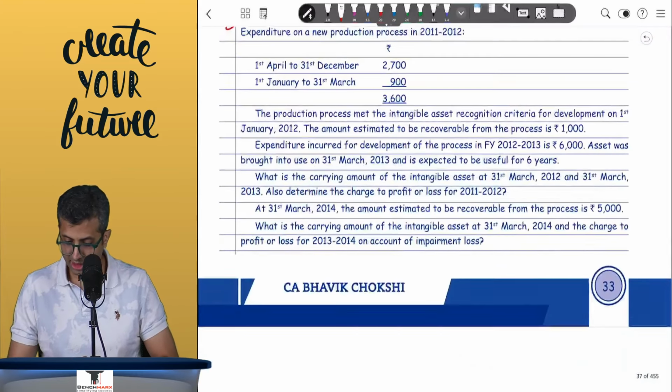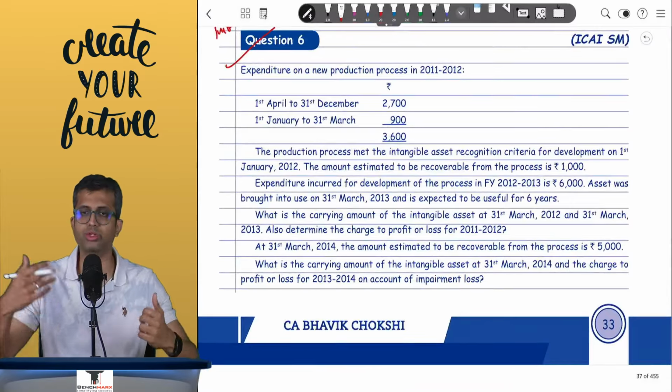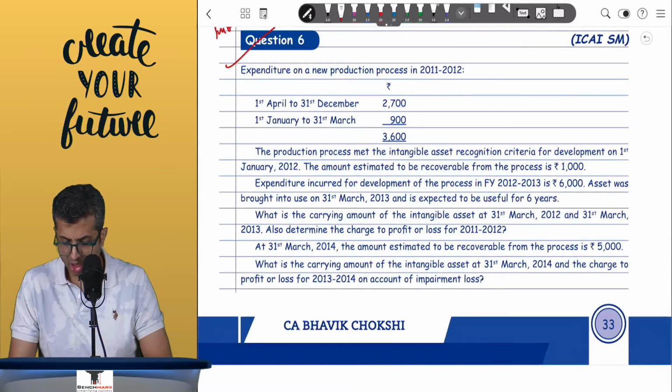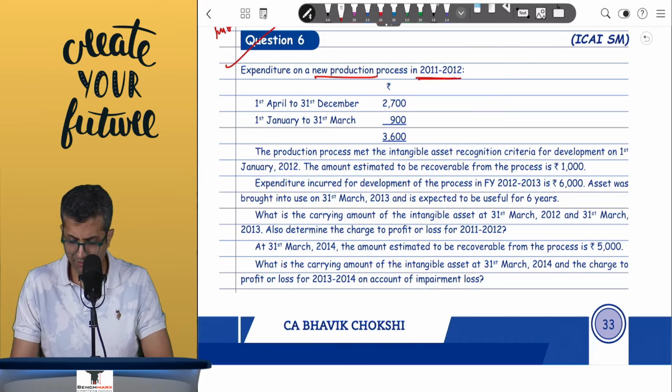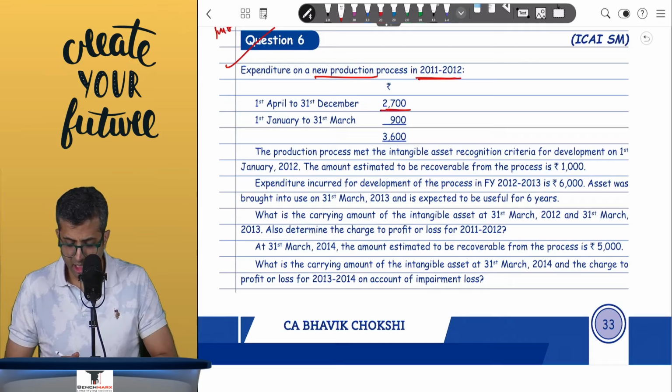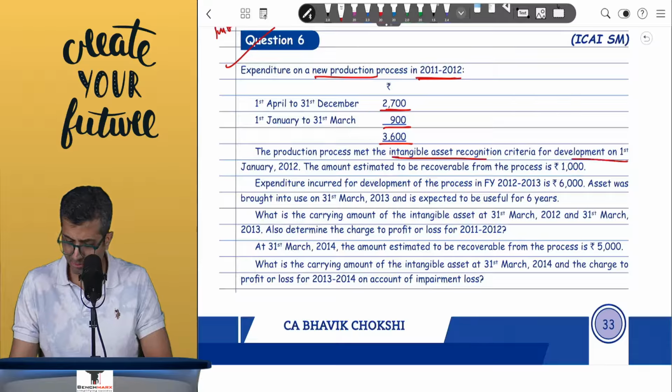Next, you go to question number 6. This is an intangible which is under development. The expenditure for a new production process in 11-12, from 1st April to 31st December, is 2700 and then 900. Total comes to 3600. The production process met the intangible criteria for development on 1st of January 12. The amount estimated to be recoverable from the process is 1000.